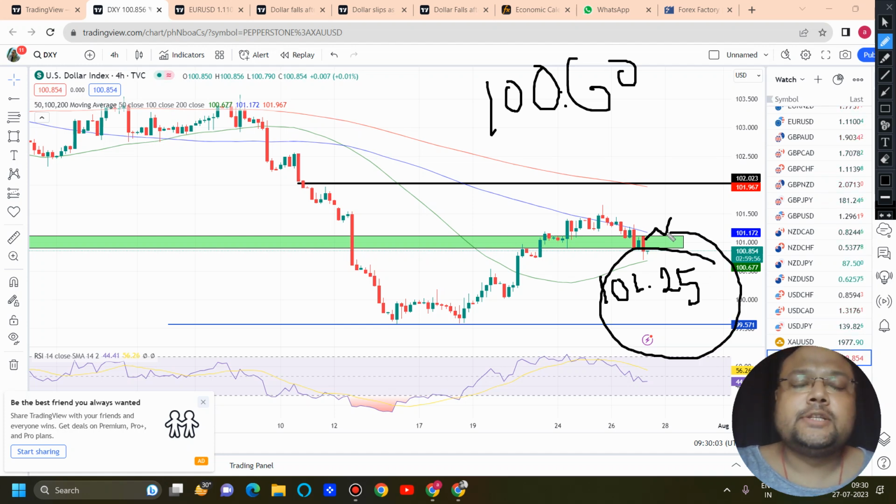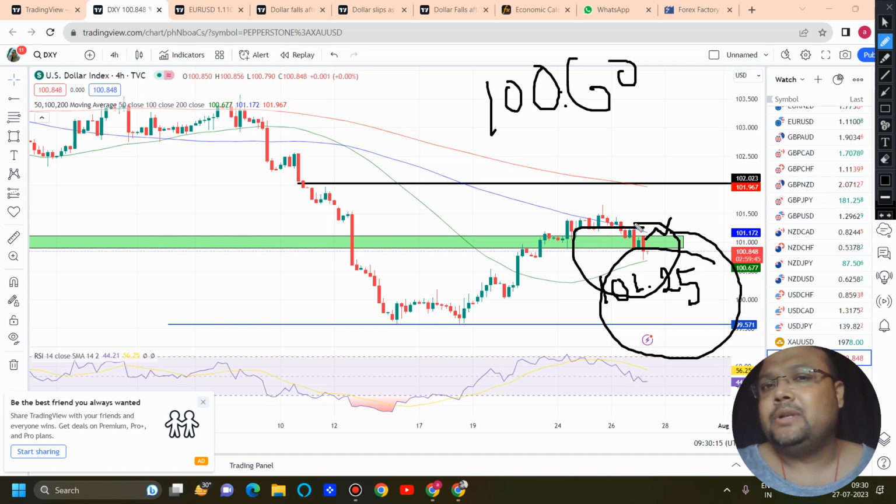If DXY crosses 101.25, then it will be heading towards 101.50, 101.60. But right now DXY is trying its best to settle, so let the market settle. If you already have an ongoing position on any US dollar pair, it can be AUD USD, NZD USD, gold, you can be on the trade, no need to exit. Once the market settles down, if you see the market moving below 100.60, then you can plan your trades accordingly. Or if you see the market trying to recover, with DXY going above 101.25, then you can plan your trades accordingly.